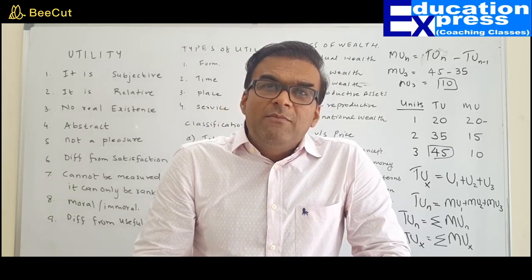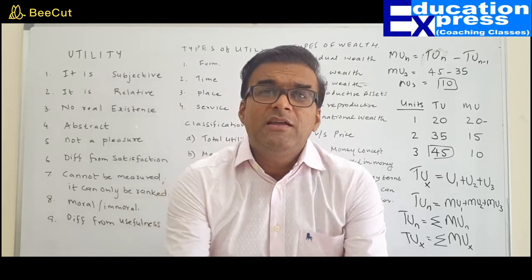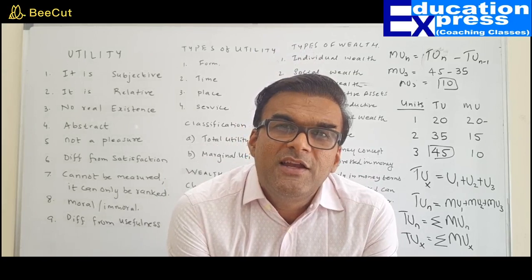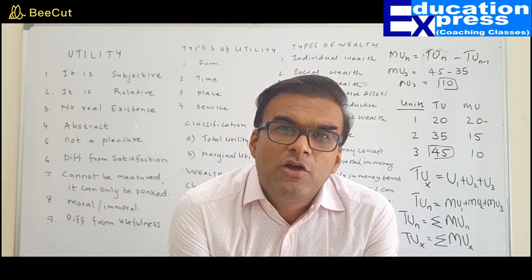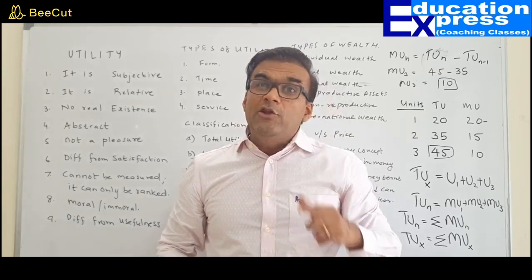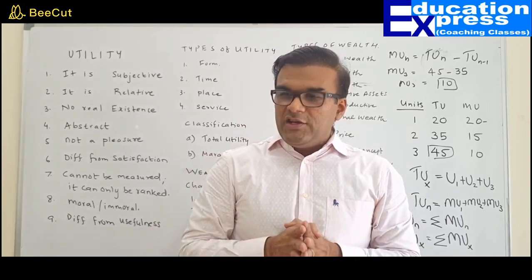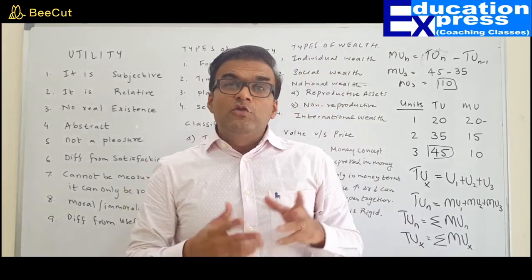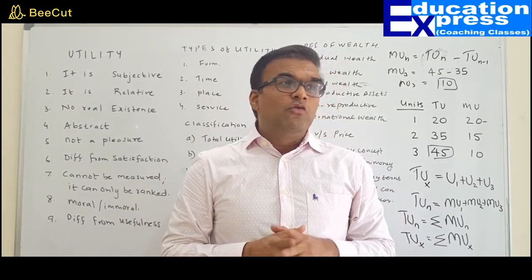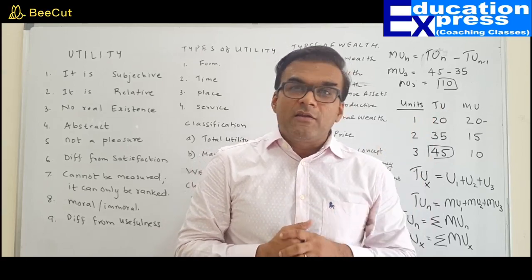Whereas if you talk about diamond, diamond has no value in use because it is merely a status symbol, but it has a huge value in exchange. A diamond can be exchanged for many other commodities and for a huge amount of money also. So value can be value in use and value in exchange. Value in use refers to the usefulness of the commodity. Now the usefulness of the commodity can be attributed to natural factors or man-made factors.